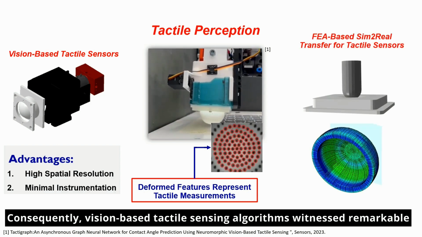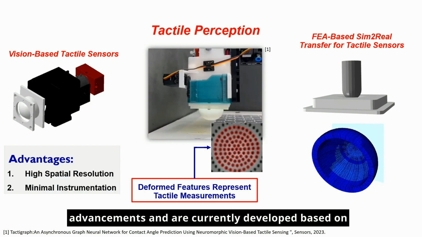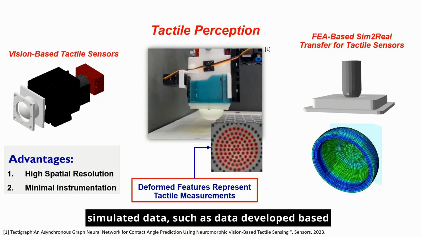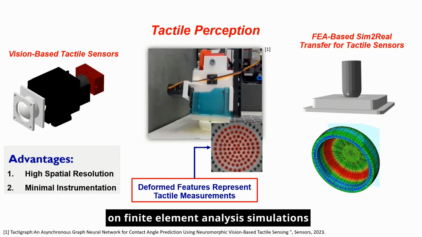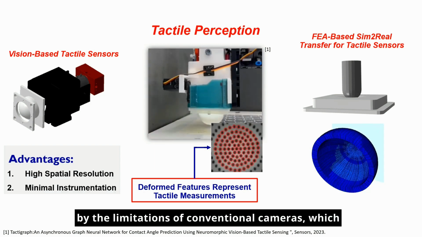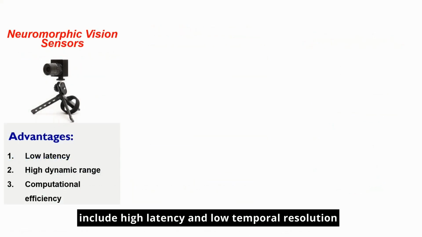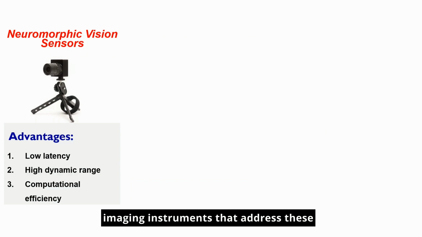Consequently, vision-based tactile sensing algorithms have witnessed remarkable advancements and are currently developed based on simulated data, such as data based on finite element analysis simulations. Still, vision-based tactile sensing technologies are limited by the limitations of conventional cameras, which include high latency and low temporal resolution. Neuromorphic vision sensors are bio-inspired imaging instruments that address these limitations with their asynchronous nature.